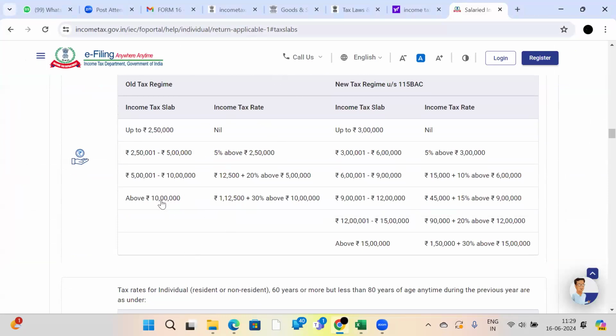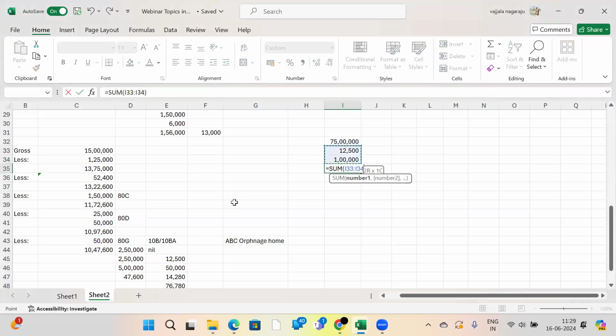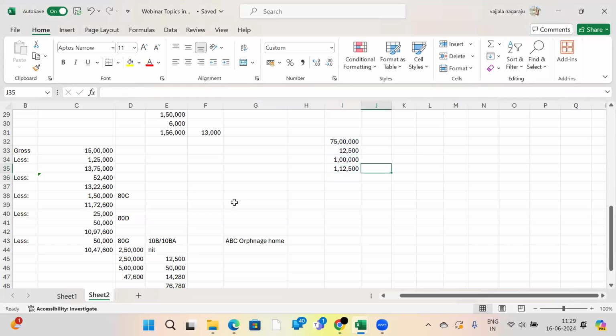Very simple. Up to 10 lakhs rupees, what is his tax liability? 1,12,500. How did this 1,12,500 come? Simple. Up to 2.5 lakhs, nil. Next 2.5 lakhs, 5%, that is 12,500. Next 5 lakhs, 20%, that means 1 lakh. So 1,12,500. This is for just up to 10 lakhs rupees of salary.